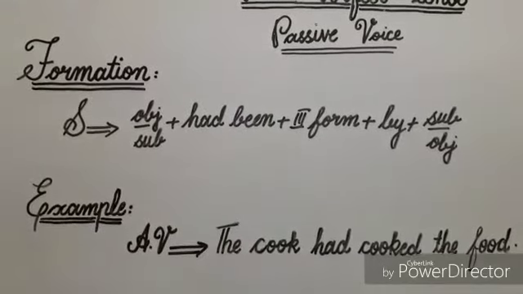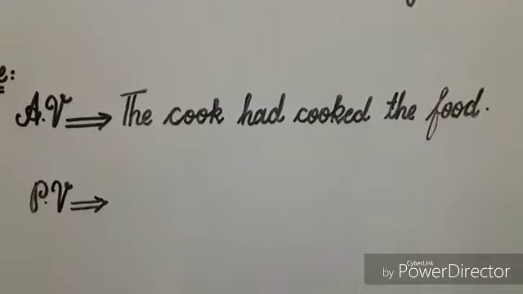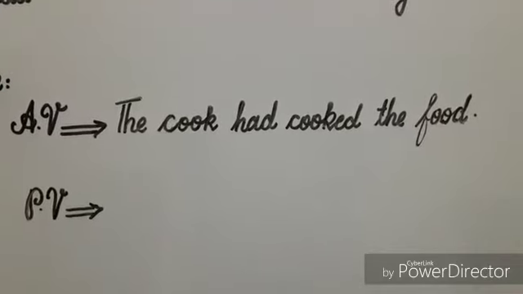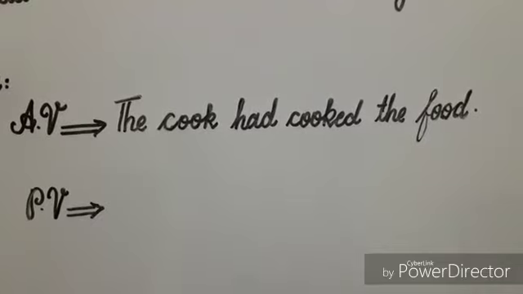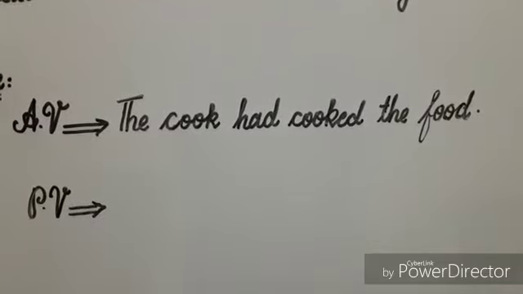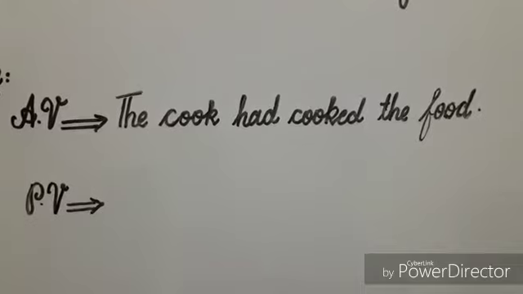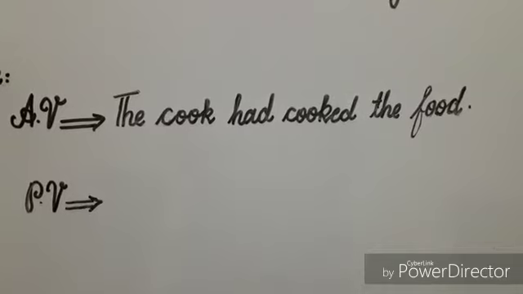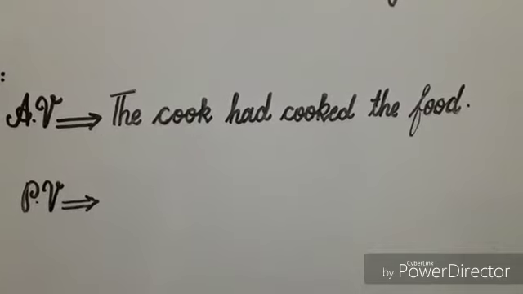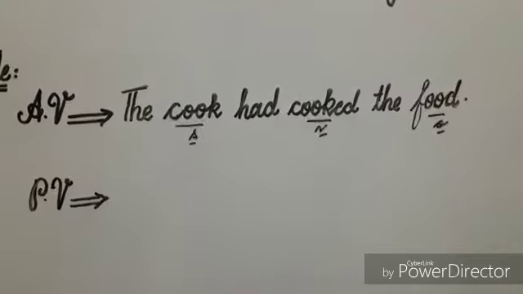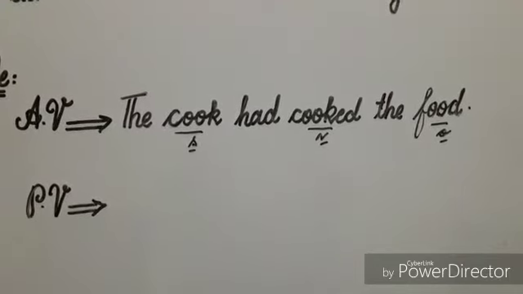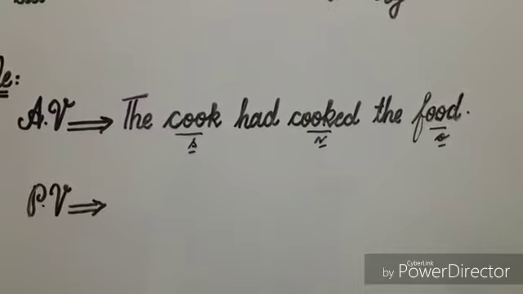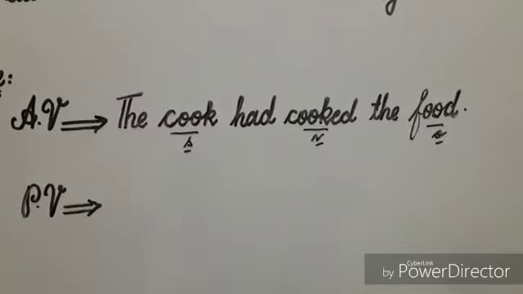Now I'll explain this formation by example. The cook had cooked the food. In this sentence, the word cooked is the verb because it is showing some action, and its subject is cook because cook is doing the work of cooking, and food is the object because the work of cooking is being done on it. You can see that in this sentence, the verb is in active voice because its subject does something. So it's an active voice sentence, and now I'll change it into passive voice.